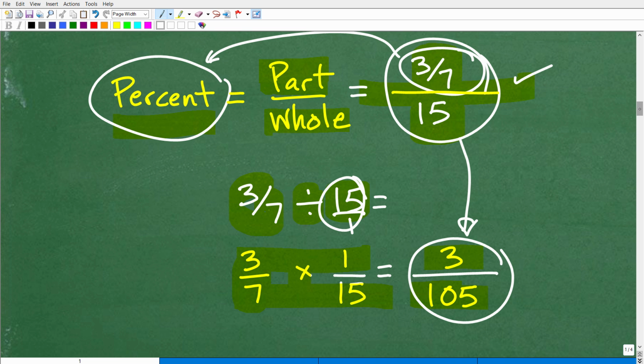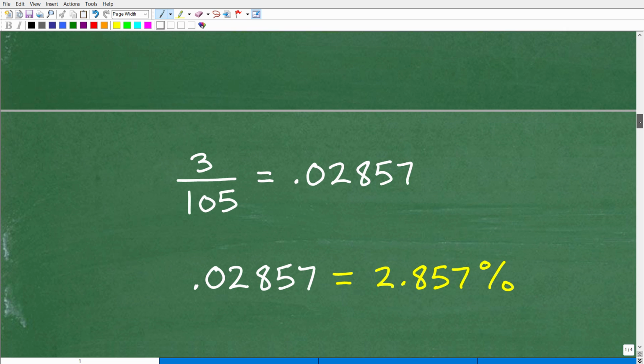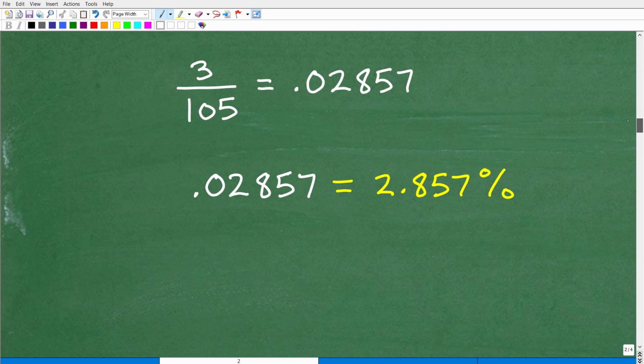But we're not done yet. We still haven't answered the percent part of this. The key to solving this is to take our fraction and turn it into a decimal. So how do we do that? Just go into your calculator and take 3 divided by 105. You're going to get the decimal 0.02857. There'll be some other digits there, but we'll just stick with these digits here.